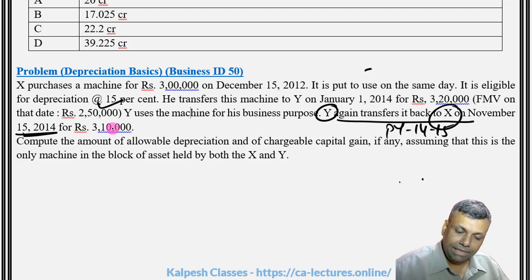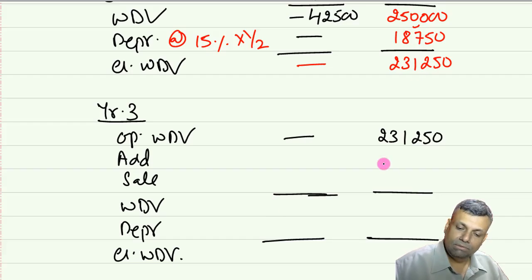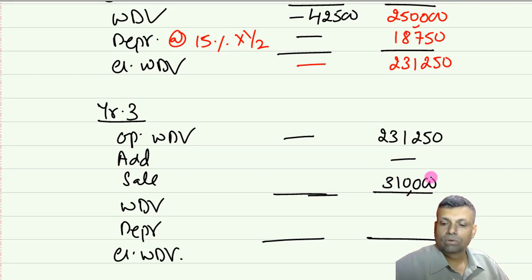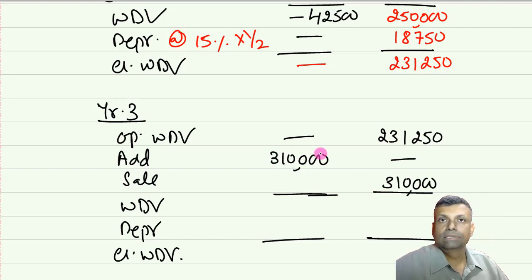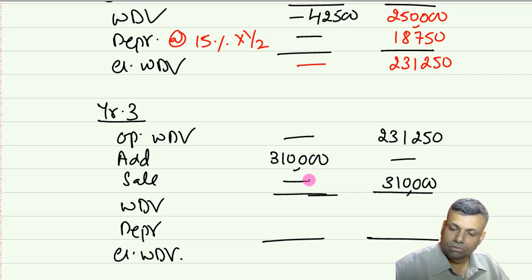Now Y again transfers back for the price of 3,10,000. So for Y the selling price is 3,10,000. And for Mr. X the purchase price is 3,10,000. This is how it should be in the situation. And then again I get the WDV and then the depreciation, all that. But I cannot finalize my answer right now because I have to see that particular explanation of reacquisition.